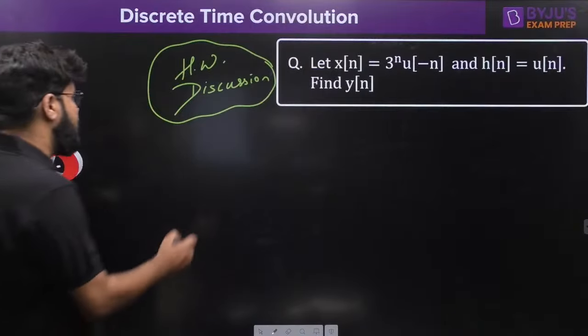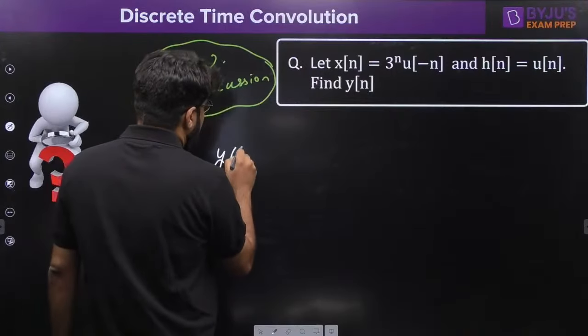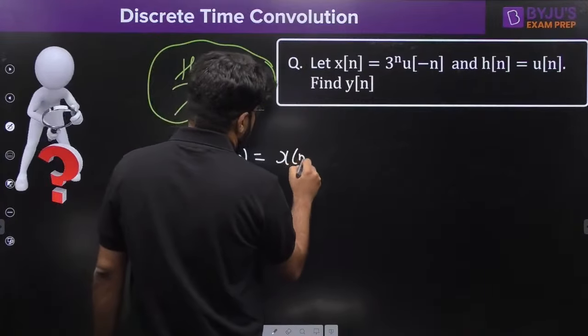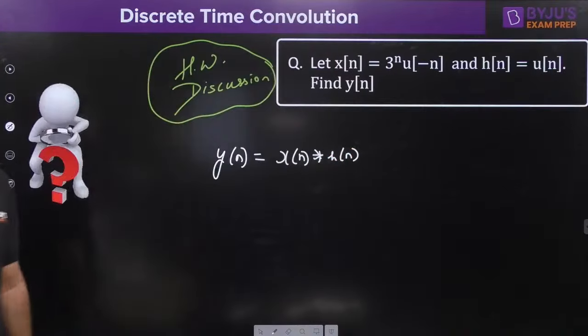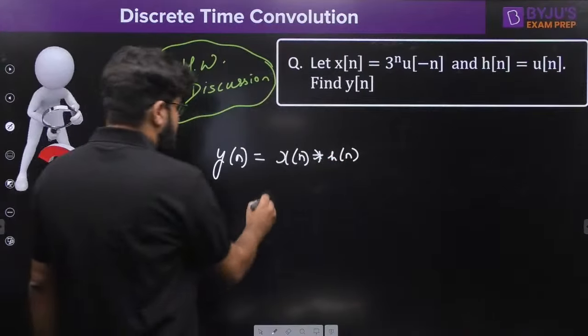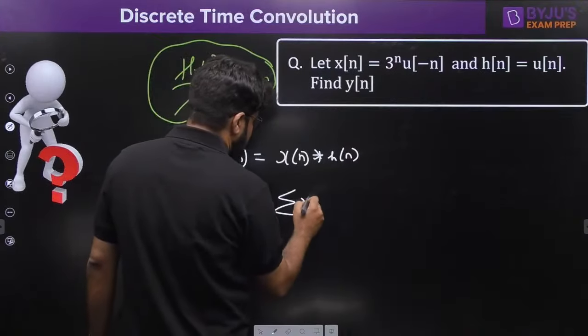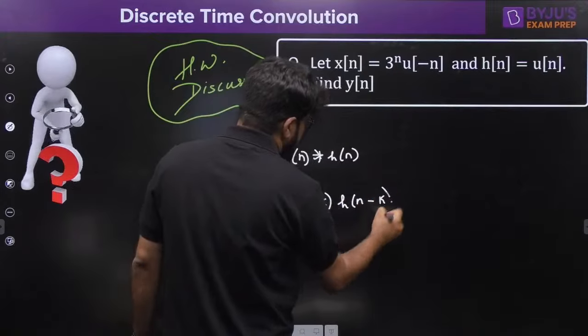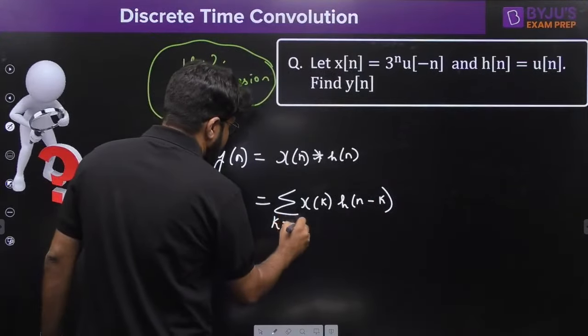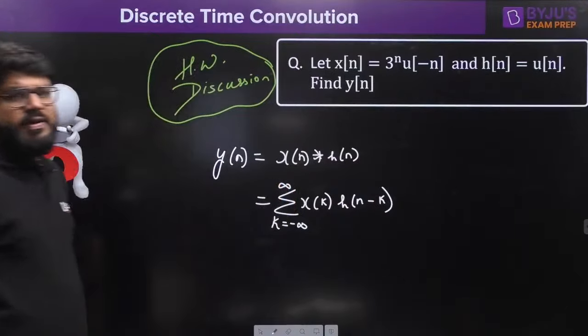So what should be the value of y[n]? As you know, y[n] is given by x[n] convolved with h[n], which is the summation of x[k] h[n minus k] for all values of k.